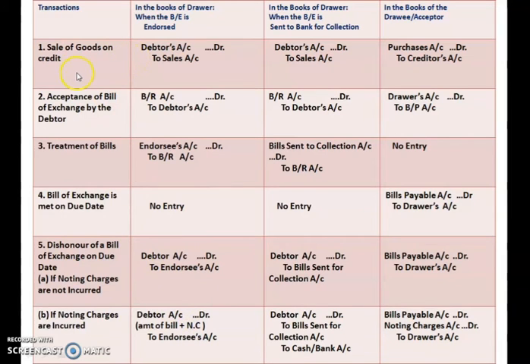Now let us see quickly the transaction journal entries in all these cases, that is sales. We saw that in case of sale, debtor will be debited and sales account will be credited.